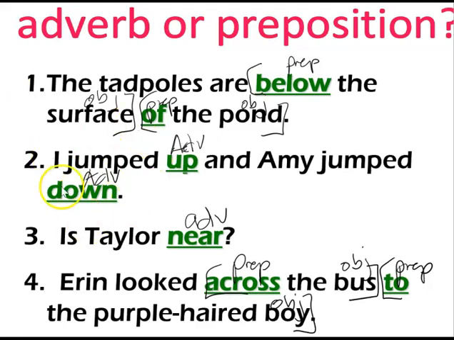So if you see a word that's like the last word in the sentence, like we talked about earlier, it's always going to be an adverb. Is Taylor near? Again, adverb. There's no space for an object there. And then in number 4, across the bus, prepositional phrase. To the purple-haired boy, prepositional phrase.